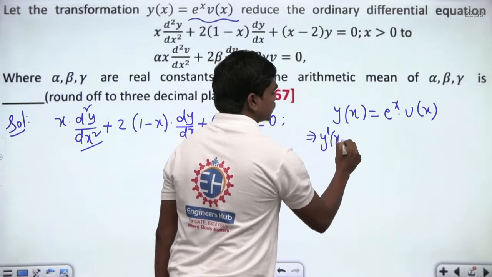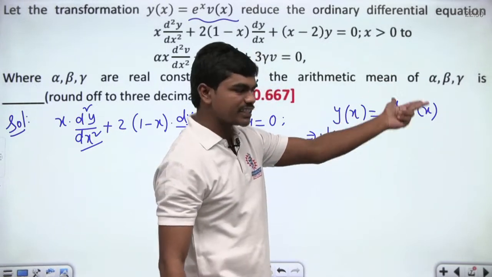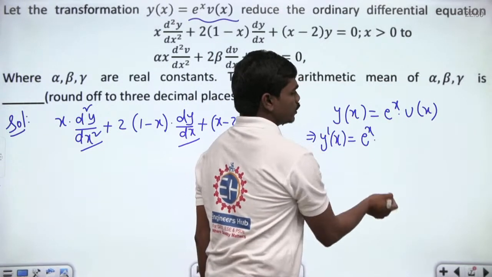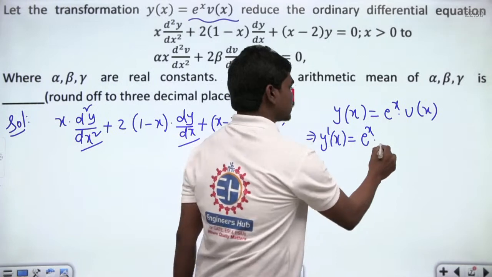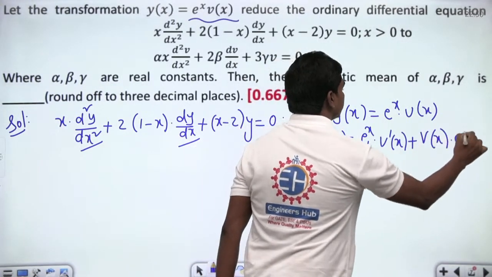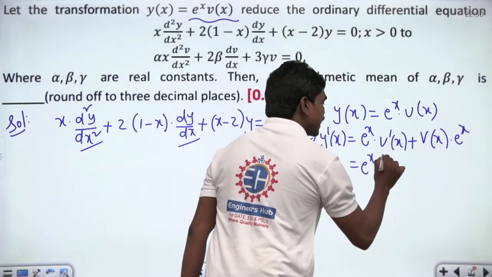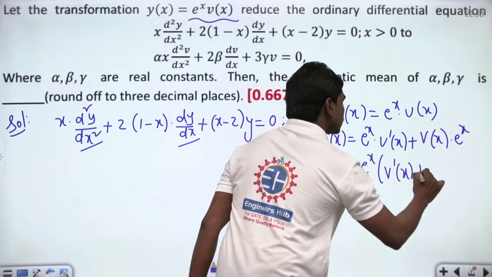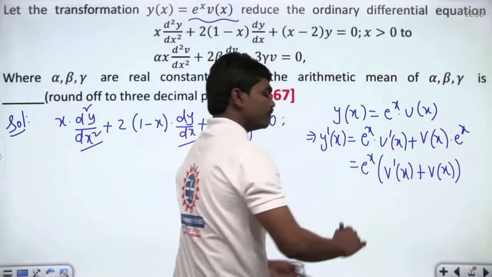So y dash of x is equal to, if you differentiate this function with respect to x, e power x into dv by dx. Let us write v dash of x for the time being. Next, v of x into e power x, which means you can simplify this to e power x times of v dash of x plus v of x. This is y dash of x.